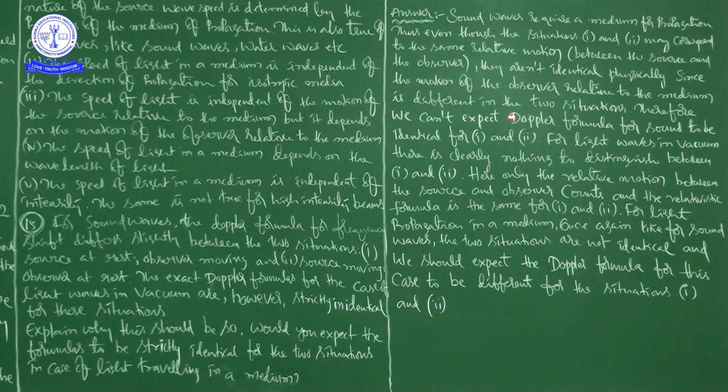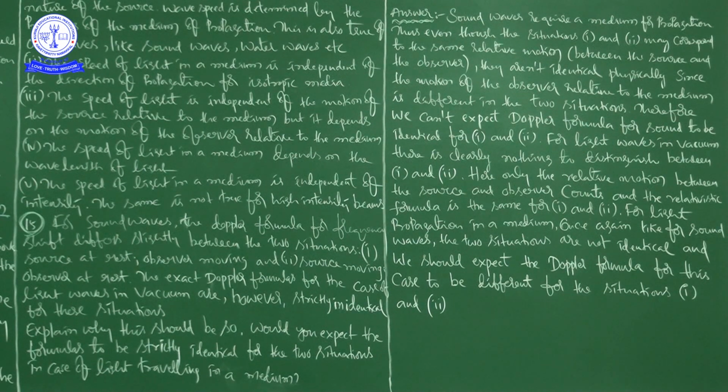Now he starts about light. For light waves in vacuum, there is clearly nothing to distinguish between 1 and 2.